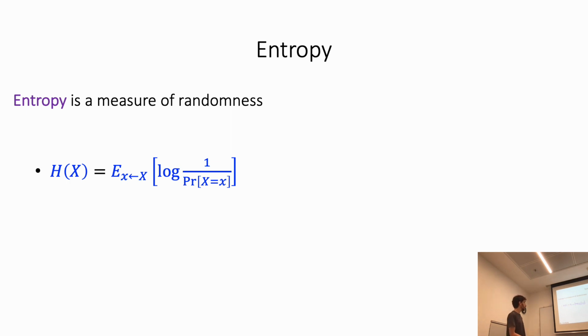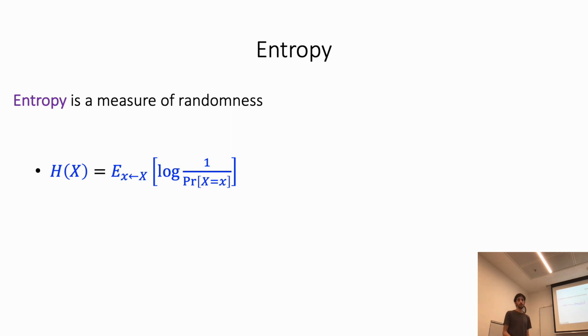We think about the log of 1 over probability as the amount of surprise we have in this specific sample, or the amount of information we have in this sample. And by taking expectation, we get the expected amount of surprise in the distribution x, or the expected amount of information in x.